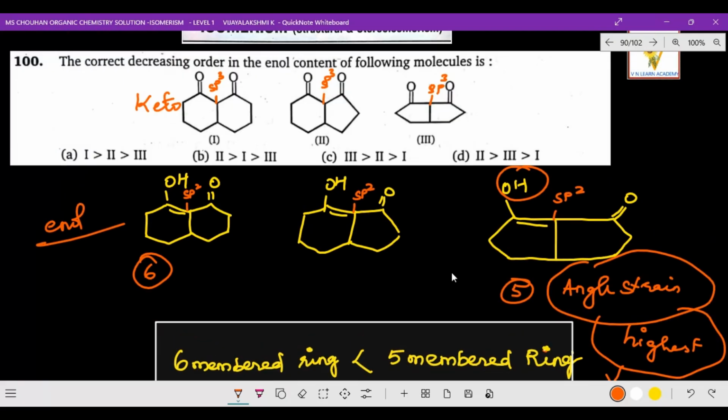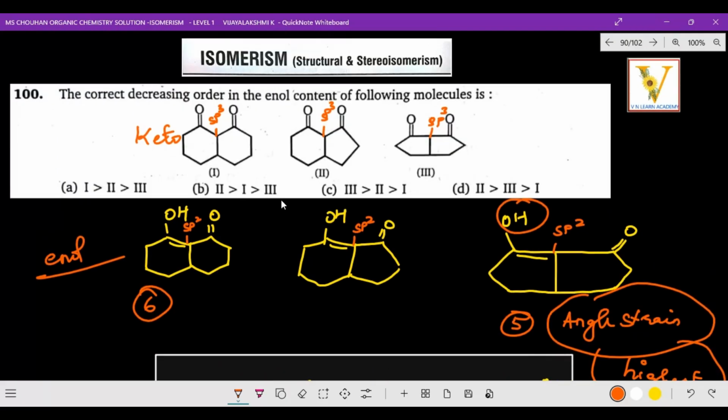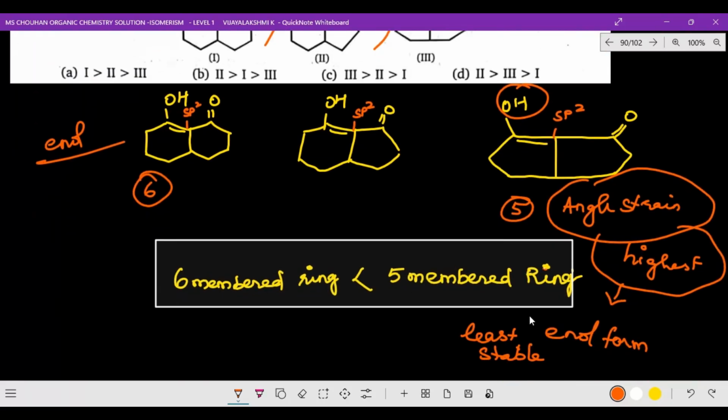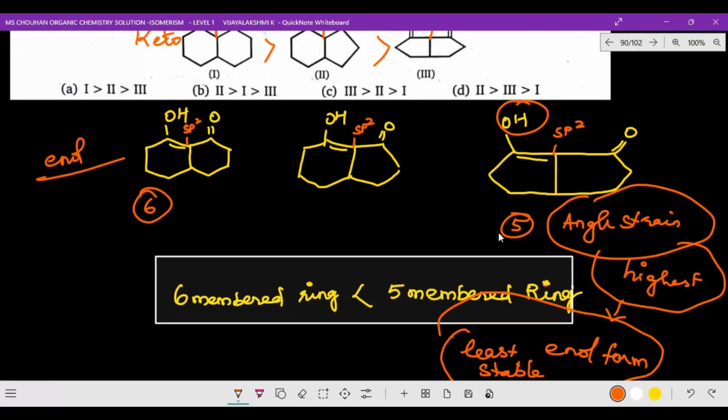Okay, now they have asked the decreasing order, so which has the maximum enol content. So in decreasing order, the six membered ring is more stable than the others, and the least one is the five membered. Angle strain will be highest, but when it comes to stability, it is the least stable in enol form. Please note down, least stable in enol form.